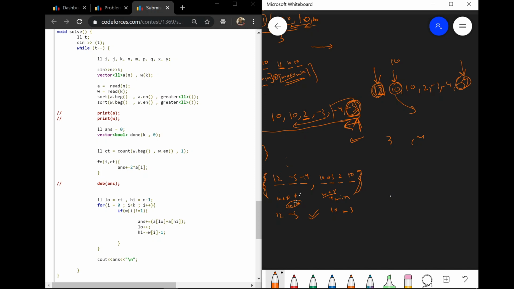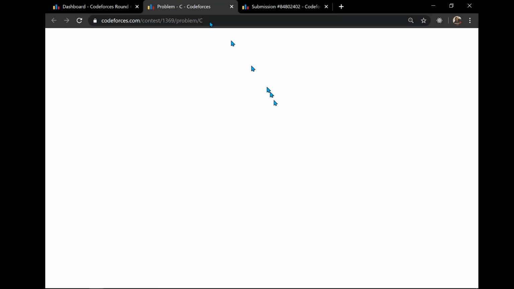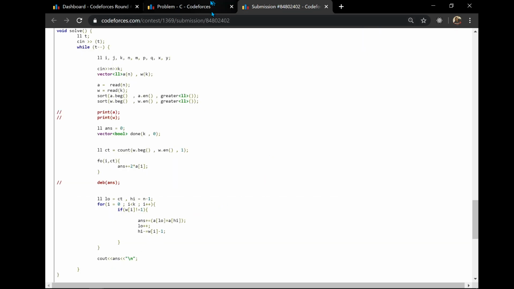So how am I reducing with W[i] minus 1? Since you see that when -5 was placed here, then this -4 was also placed. W[i] for this was 3, right? So I'm reducing this point by W[i] minus 1, that means 2 points, so 1 and 2. From next time we would be filling from this, that means this would be the next minimum for us. Then this loop will be running till the end, and at the end we would have our answer, and we would just print the answer.